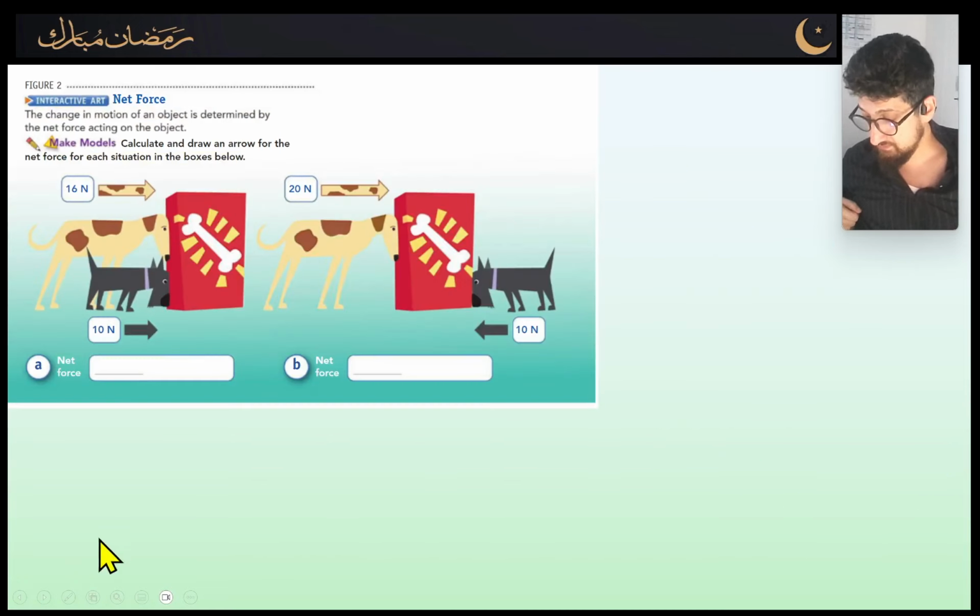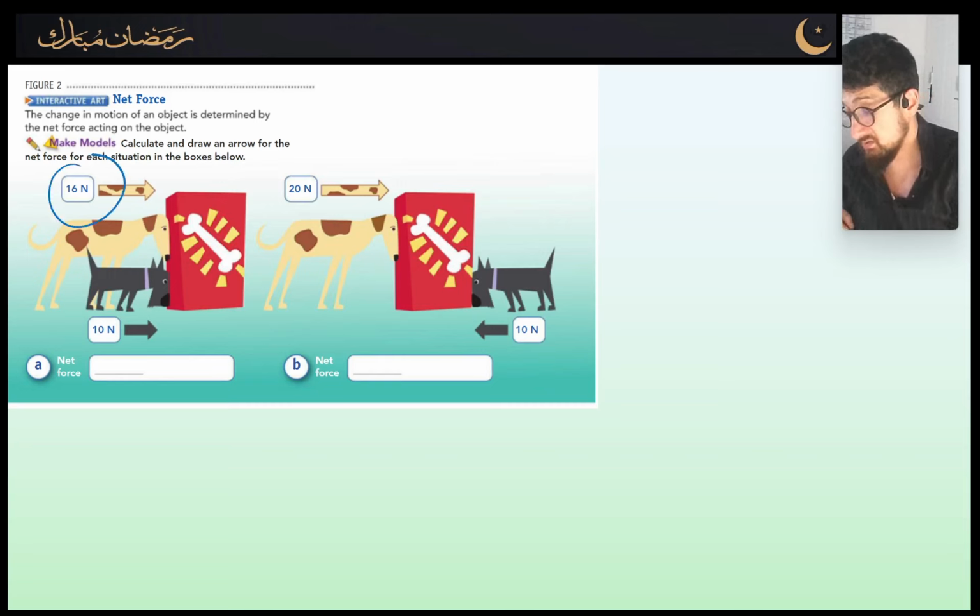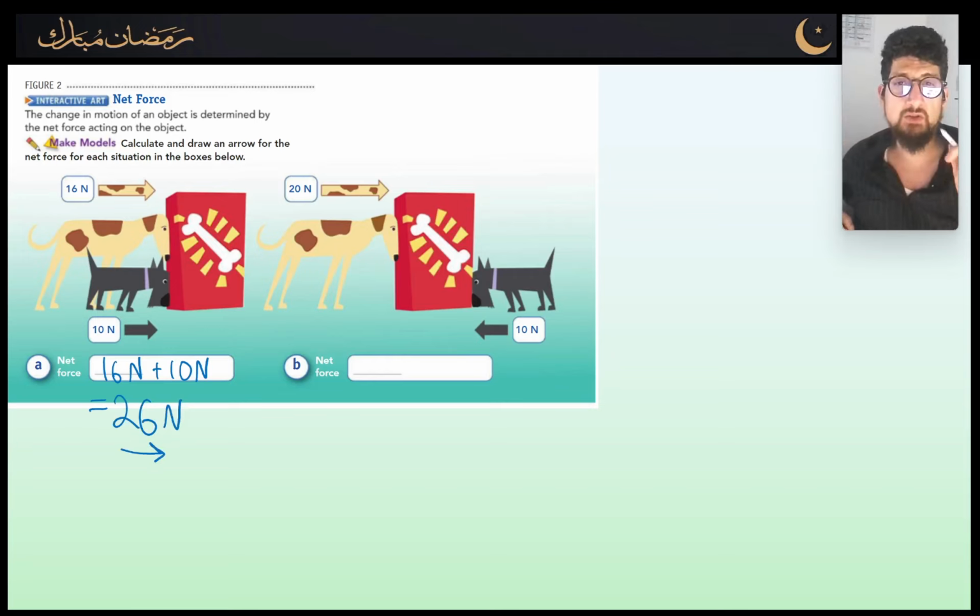Okay, let's keep going. So here's the scenario that we're talking about. We've got 2 dogs here. Both of them are pushing on this box. One is pushing with 16 newtons, the other one is pushing with 10 newtons. They are pushing in the same direction, so their combined forces are just summed. You just add them together. So the net force acting on the box is going to be 16 newtons plus 10 newtons, and the overall answer, the net force, is going to be 26 newtons to the right. Remember to always include the arrow or say the direction, because forces are vectors. They have a size and a direction.